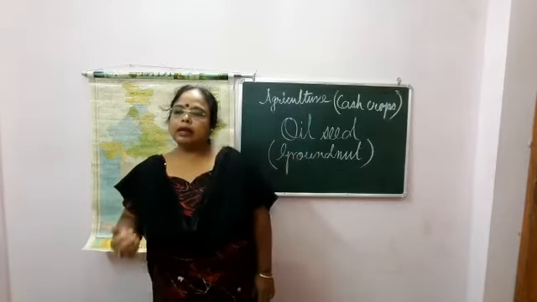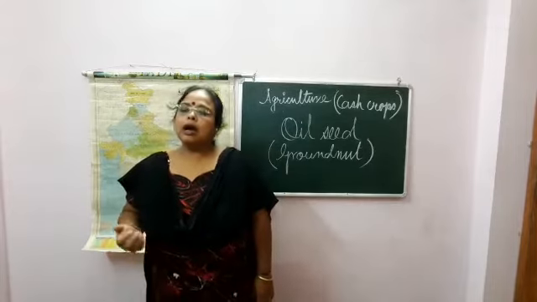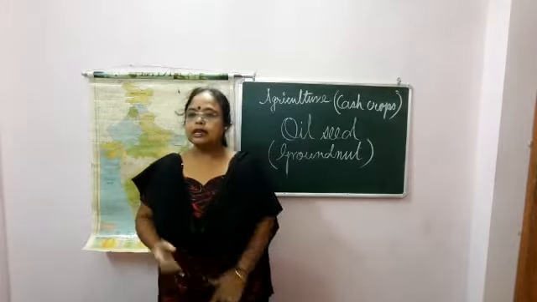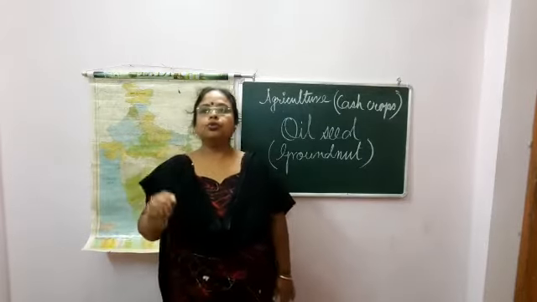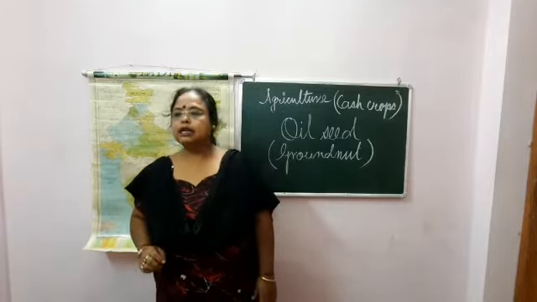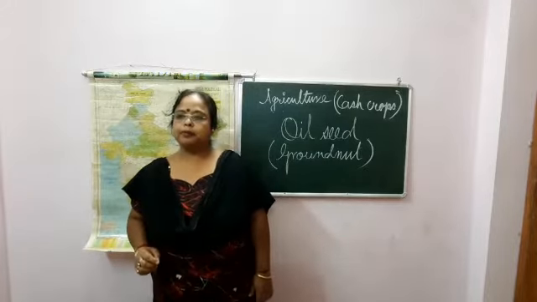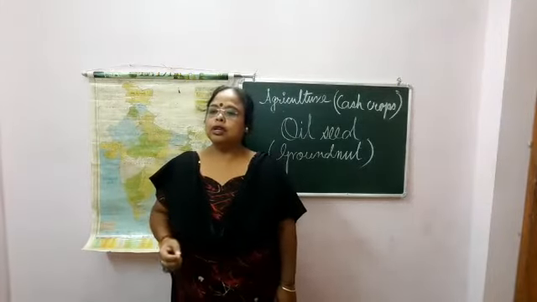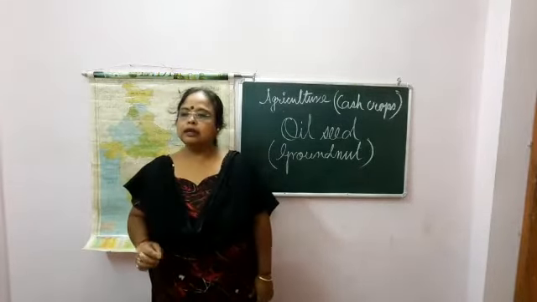Next, the climatic conditions. The temperature needed for groundnut ranges between 22 and 28 degrees centigrade. Dry weather is needed during the time of ripening. Coming to rainfall, it is a drought resisting crop.